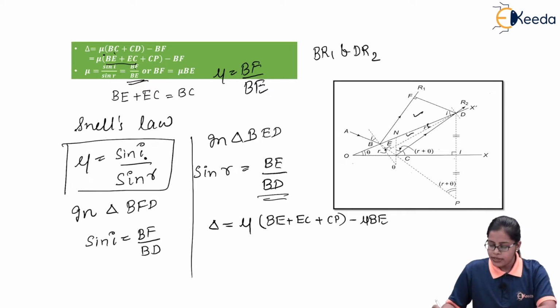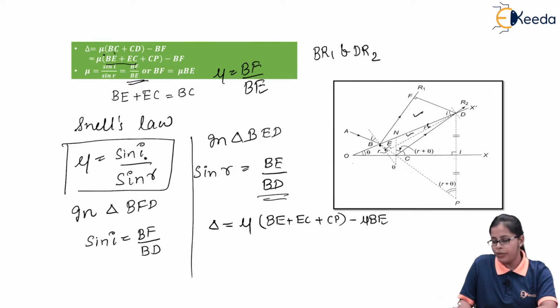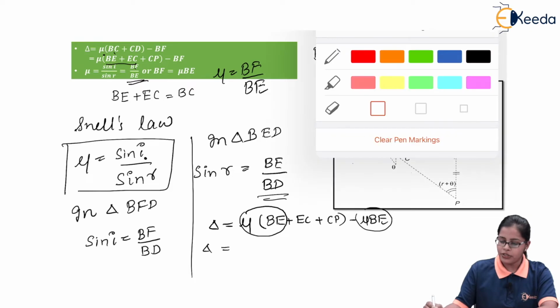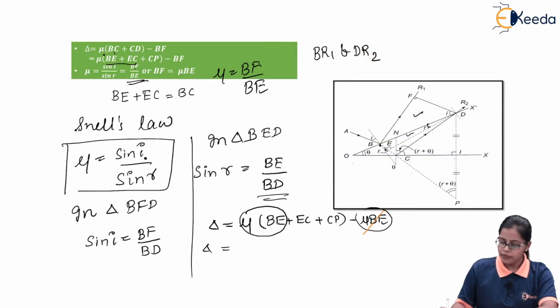Secondly, if we look at this BE plus EC plus CP, this is a line along B to P. So we can continue the equation as mu times BE minus mu times BE. They are going to cancel each other, and we are going to get only the remaining term, mu times EC plus CP.